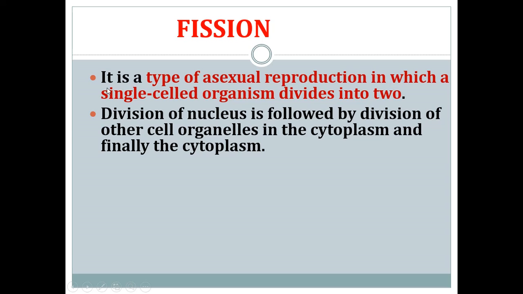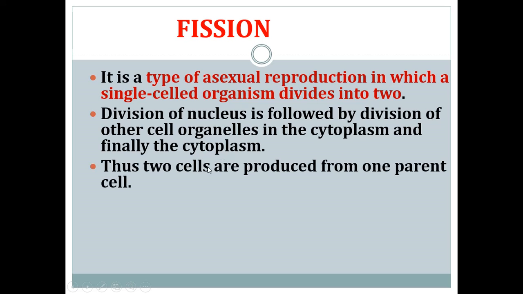Division of nucleus. So here, there will be a division of nucleus, which is followed by the division of other cell organelles in the cytoplasm, and finally the division of cytoplasm, and two cells are produced from one parent cell. Okay, so this is the process which takes place during fission.